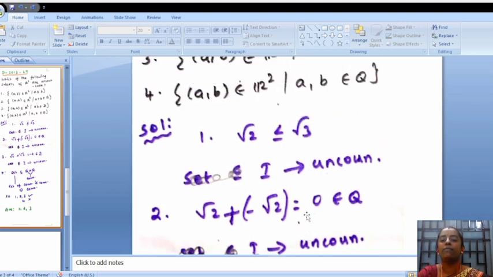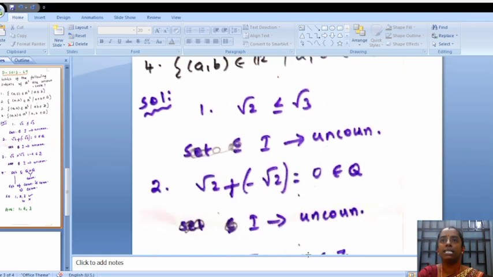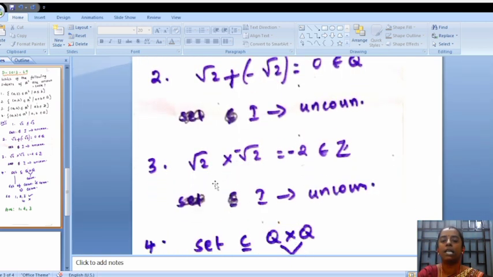Next, we have to consider a set whose elements satisfy the condition ab belongs to Z. Again, we consider two irrational numbers: plus root 2 and minus root 2. The multiplication of these gives minus 2, which is an integer. The irrational numbers satisfy this condition, and we know that the irrational numbers are uncountable. Therefore, the set given in option 3 is uncountable.